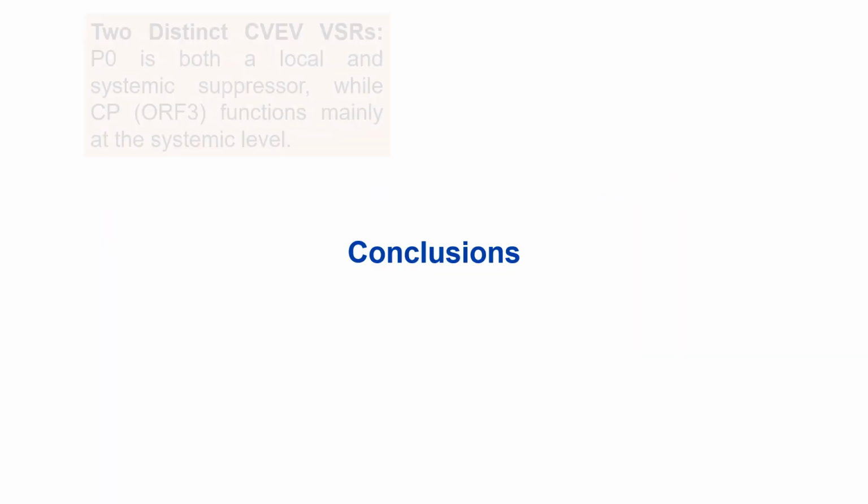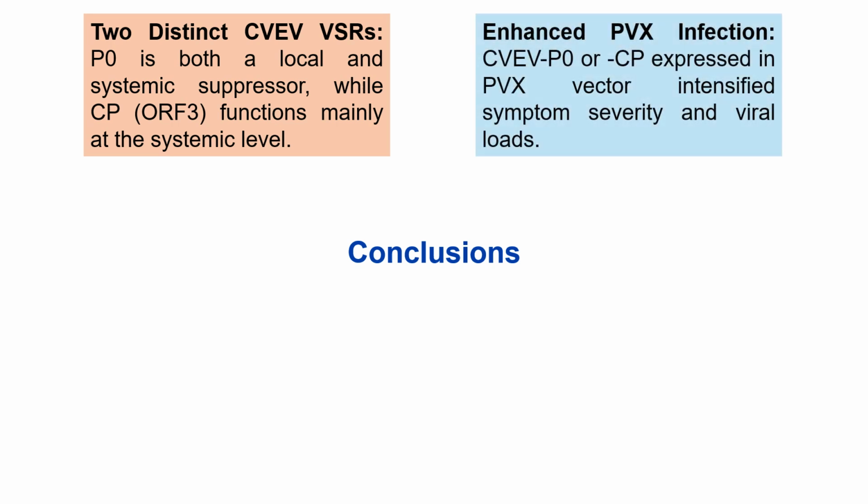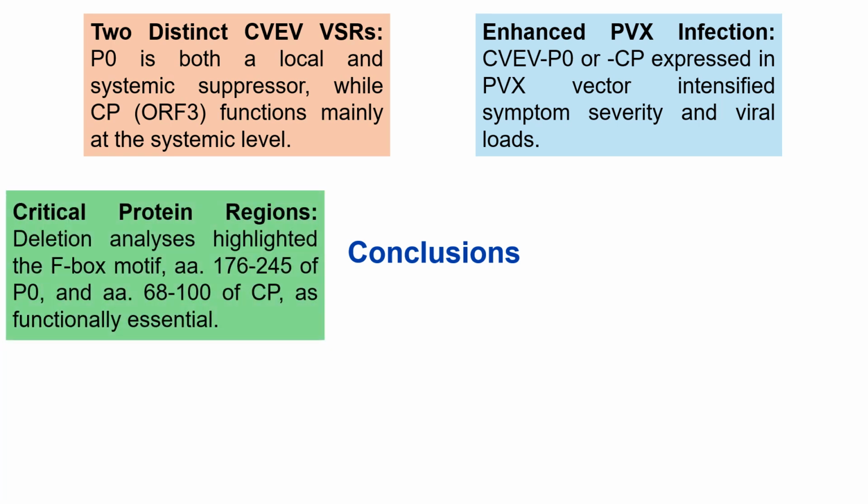In conclusion, CVEV encodes two distinct VSRs, the P0 encoded by ORF0 and the coat protein encoded by ORF3. P0 suppresses both local and systemic silencing, whereas coat protein primarily acts systemically. Both CVEV VSR proteins boosted PVX symptoms and titers in the PVX-based assays, confirming they promote in planta virulence. Deletion mutation studies demonstrated that CVEV P0's F-box domain, residues 36 to 83, and residues 176 to 245, are critical for local RNA suppression, whereas the coat protein uses amino acids 68 to 100 for systemic VSR activity.